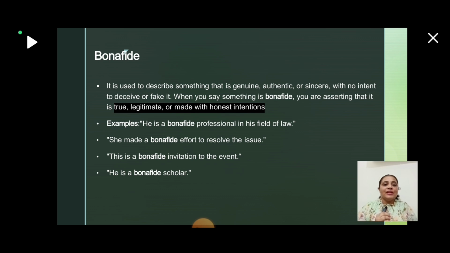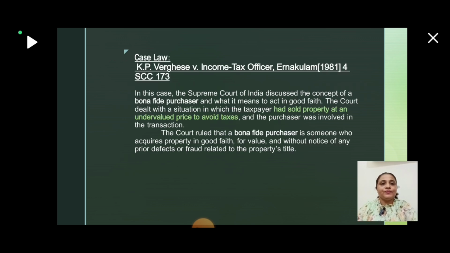Now the next one: this is a bona fide invitation to the event. This is a correct invitation. There are no errors. He is a bona fide scholar. So these are some of the examples which you can see.